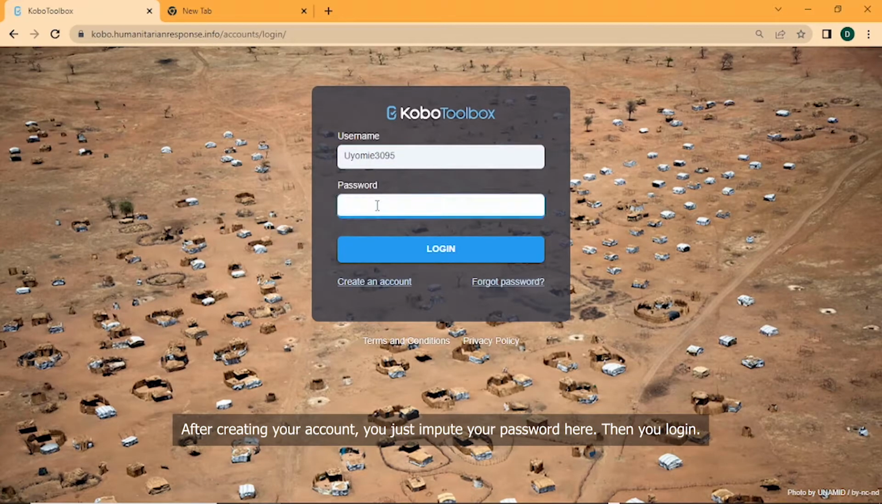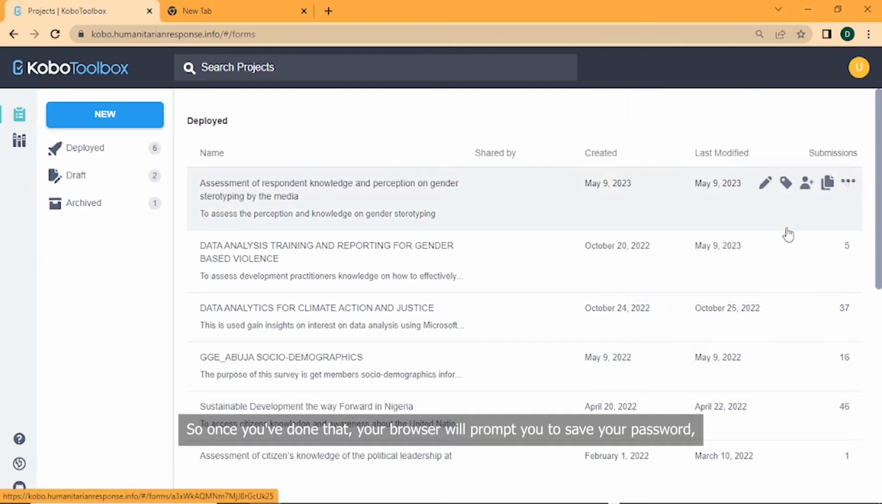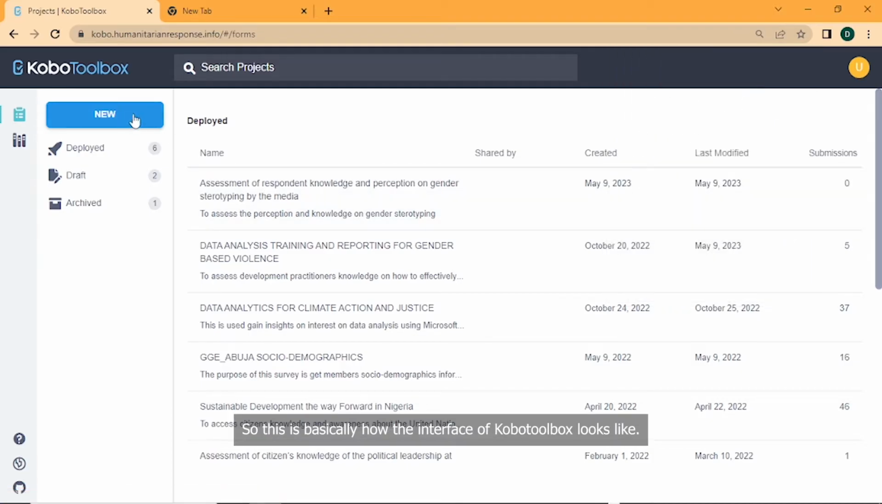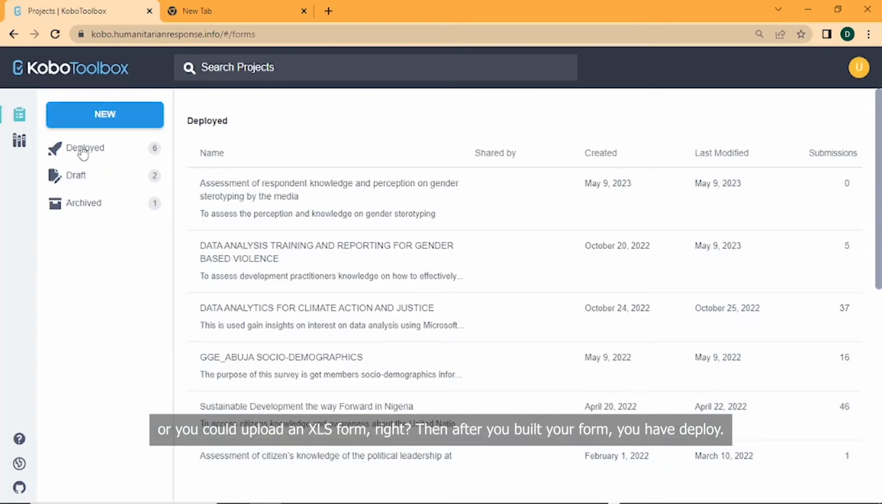you just input your password here. So once you've done that, your browser will prompt you to save your password. So this is basically how the interface of Kobo Toolbox looks like. This shows new. When you click on new, it shows you build from scratch. You could use a template. You could import an XLS form via URL, or you could upload an XLS form.